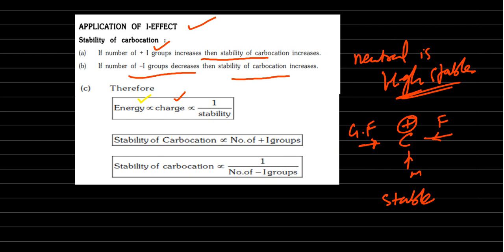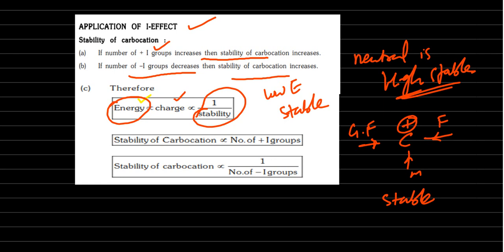Energy and stability are always inversely proportional. Unstable always means higher energy, stable means low energy. Low energy means stable, right? Higher energy means unstable. You can throw one coin upside, then at higher altitude, at a high position, it is more energetic, but it is unstable, immediately it will fall down.